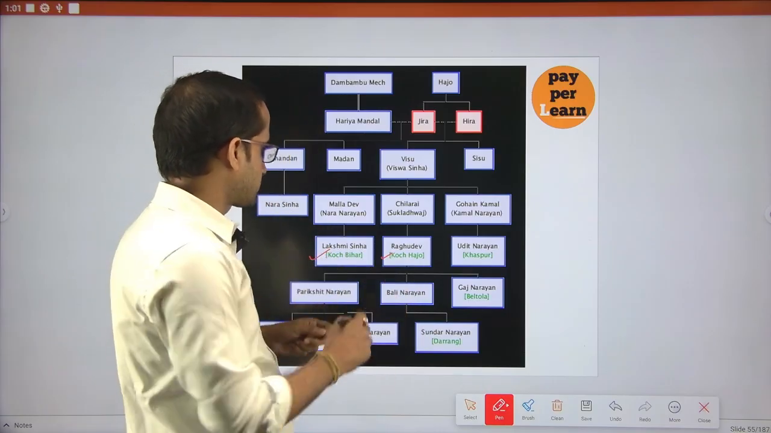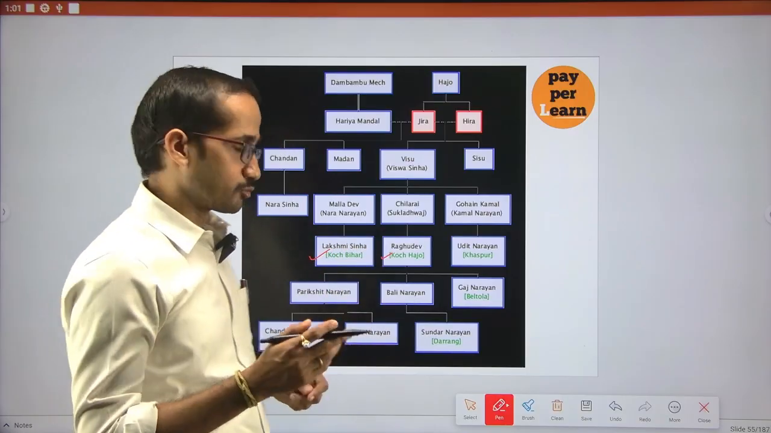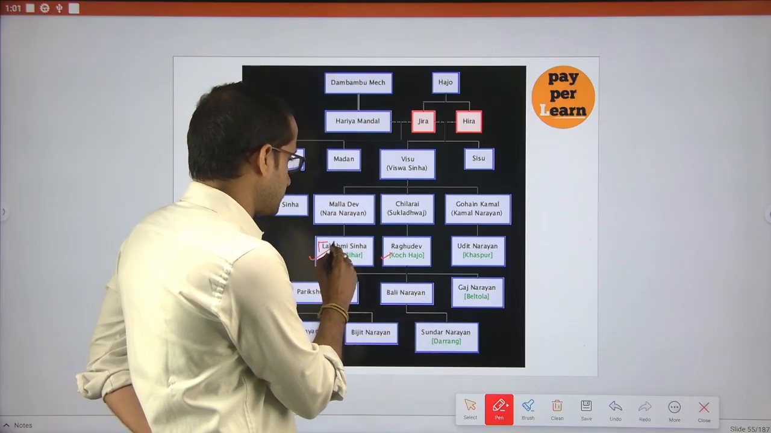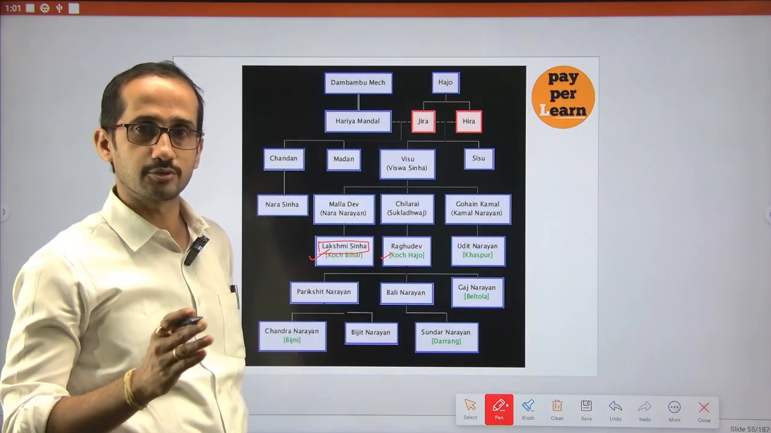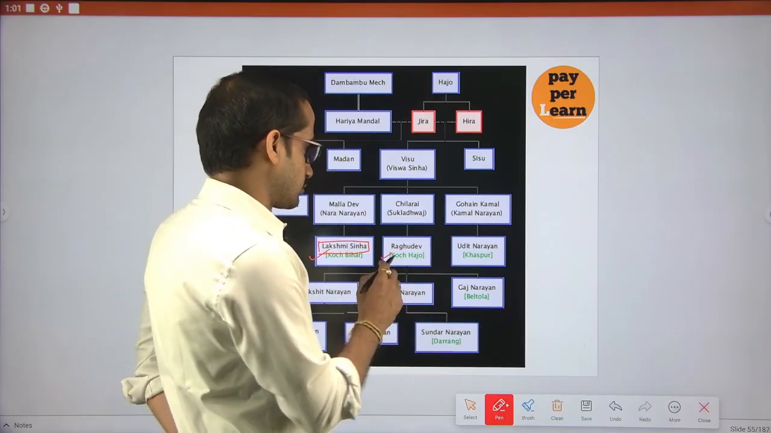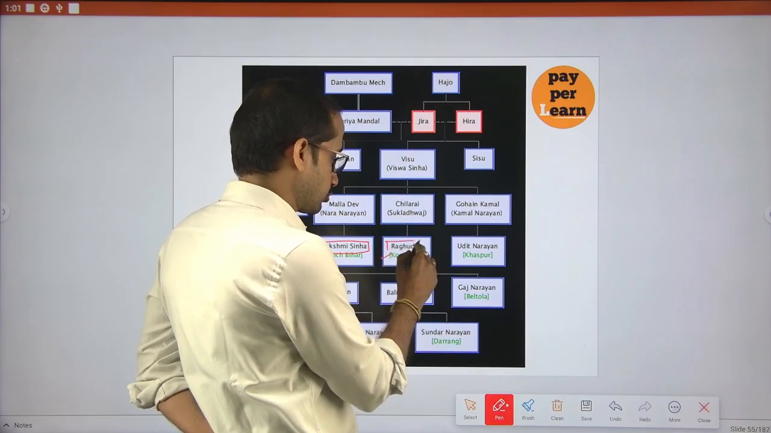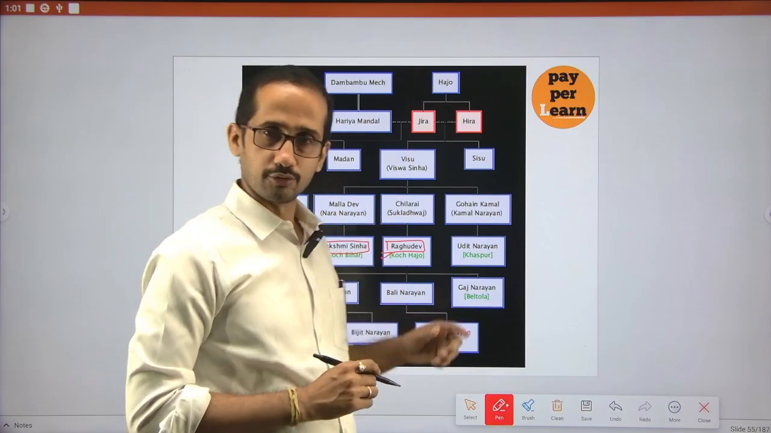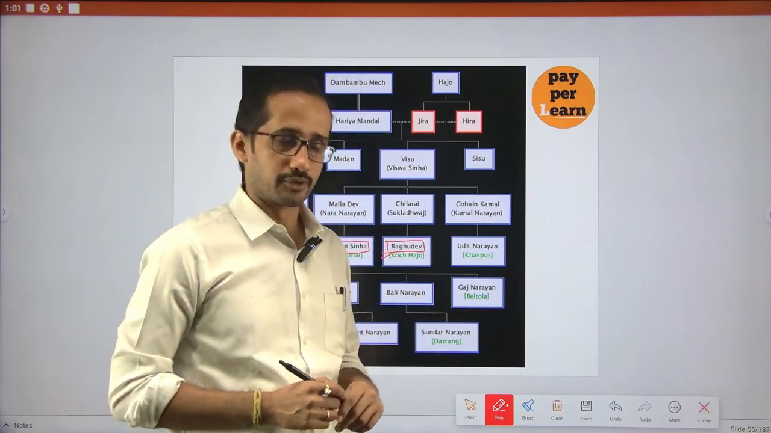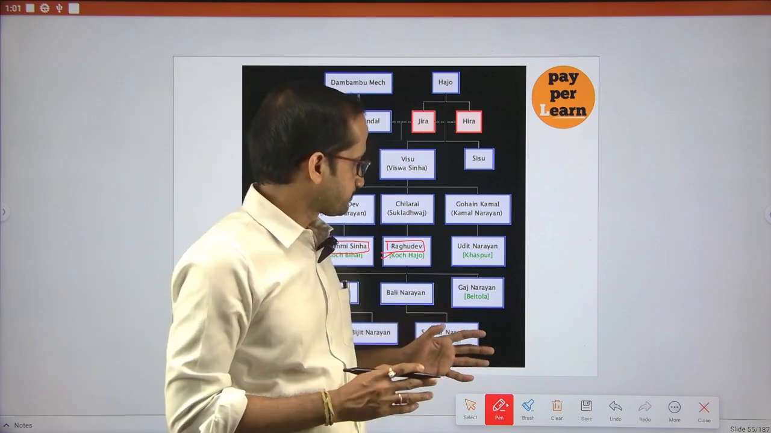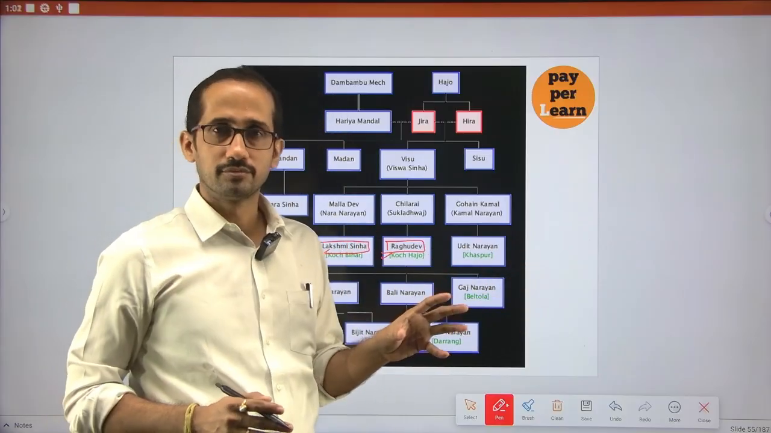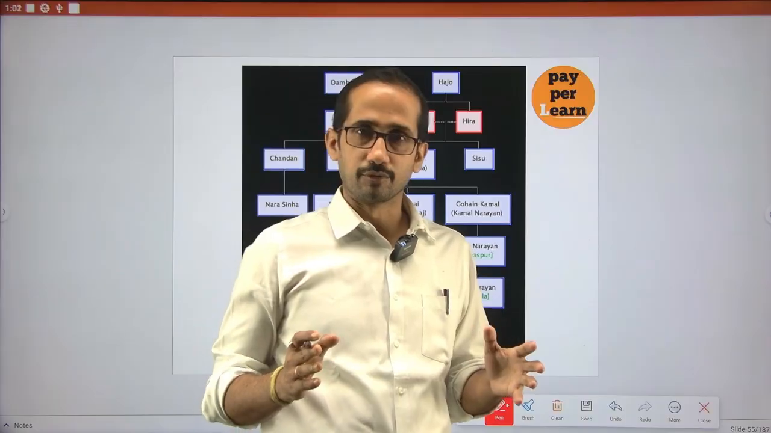Cooch Behar was given under the control of his own son, Lakshmi Singha, and Cooch Hajo was given to the brother of his son, that is Raghudev, because Raghudev was the son of Sukladhwaj. Or you can say Raghudev was Naranarayan's nephew. So he divided the kingdom between his son as well as his nephew in order to prevent dispute among themselves.